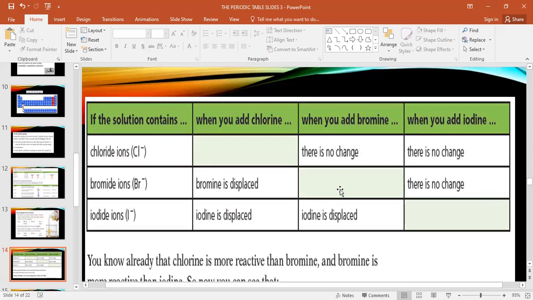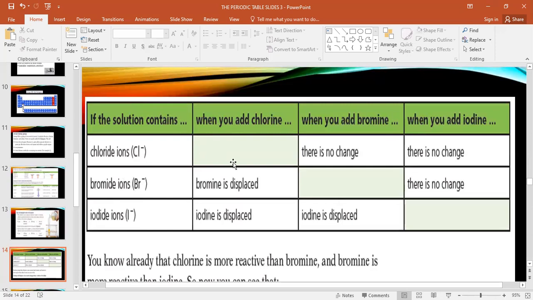And those not cooperative here in class, I observe those students. Okay, please now focus here. He explained very well, but I am going to explain for you. You need to pay attention to this first column. If the solution contains chloride, bromide, and iodide. So in the first column we have 3: chloride, bromide, and iodide. Now compare. What happens when you add chlorine into chloride?